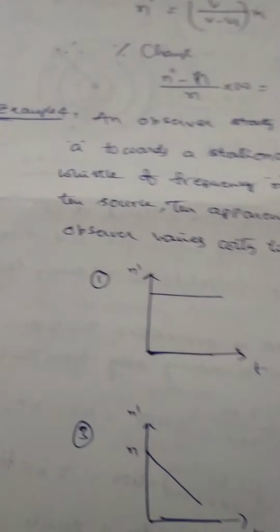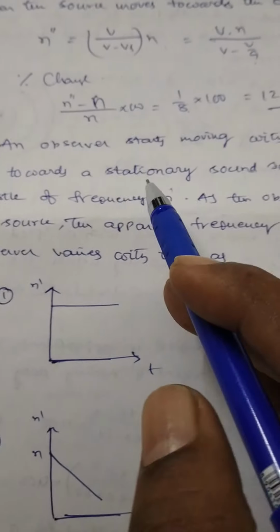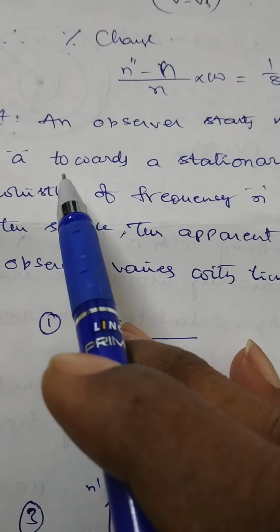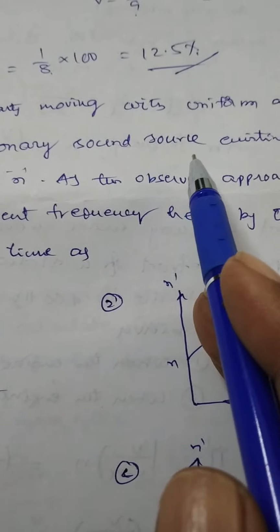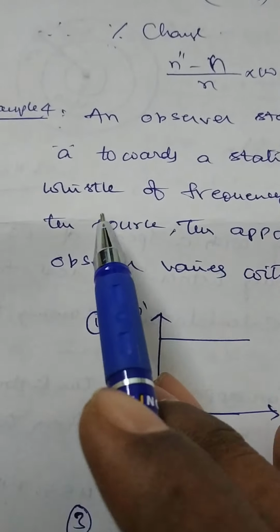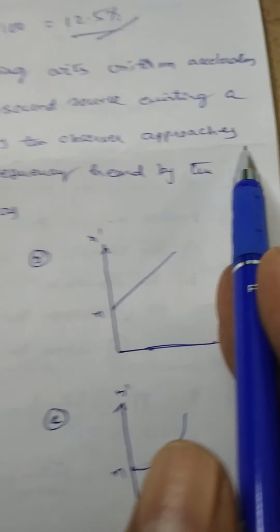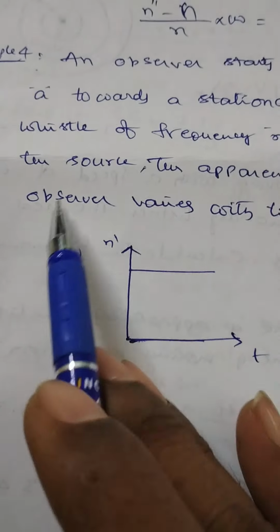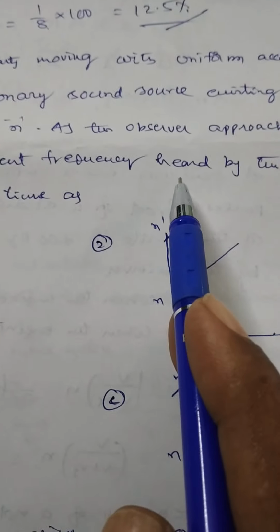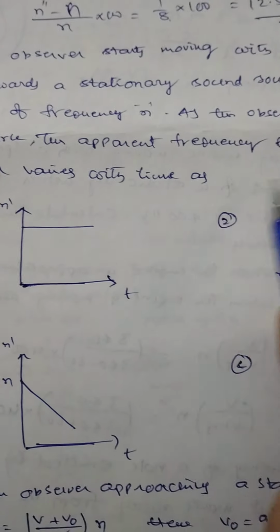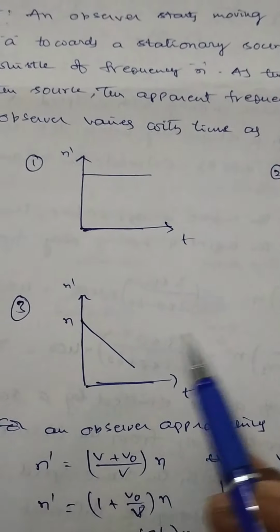Right? Okay. Next one. An observer starts moving with uniform acceleration small a towards a stationary sound source emitting a whistle of frequency n. As the observer approaches the source, the apparent frequency heard by the observer varies with time as, here these are the given options.